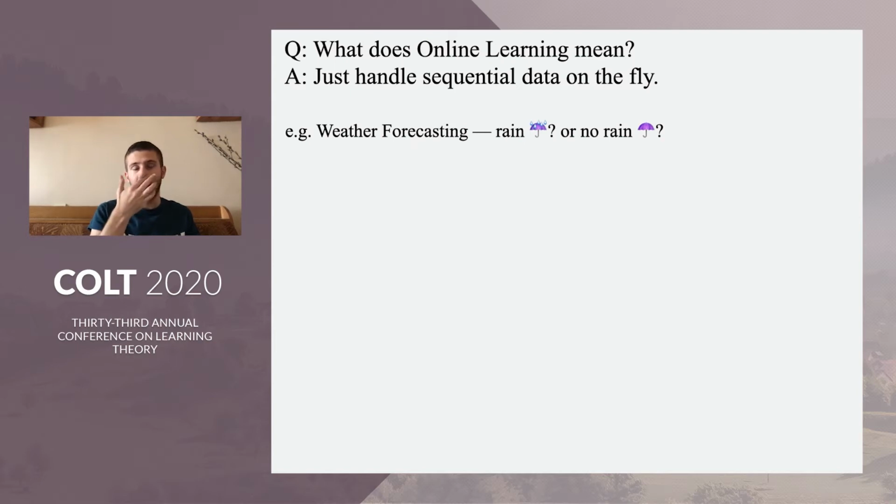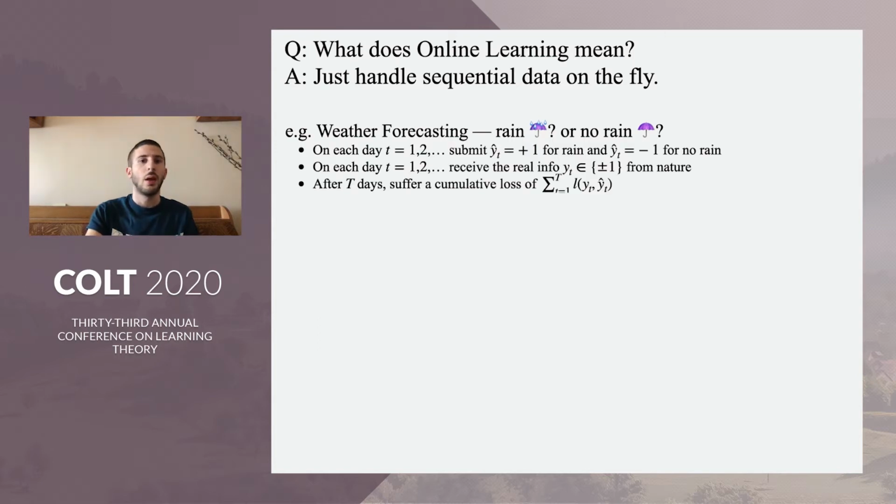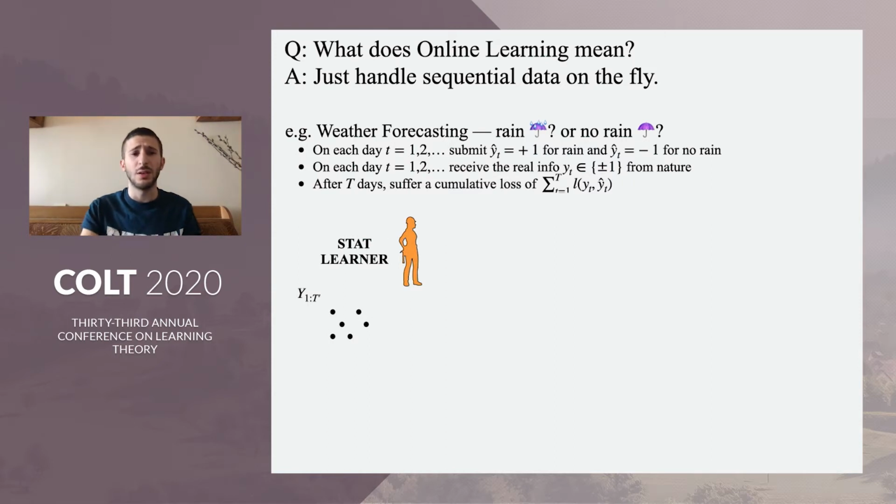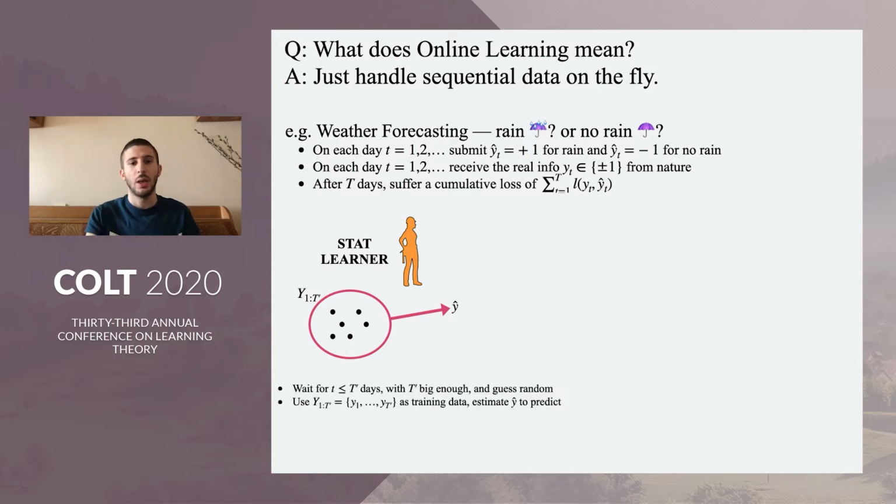We want to just say that it means handling everything on the fly, the data and the predictions on the fly. An example could be weather forecasting. For each day, we need to say rain or no rain. A statistical learner usually would just gather a bunch of data, assume that this data is representative of the future data, and get a hypothesis that they hope is going to do well enough on the future data. Usually, you need a distributional assumption in these cases, for example, the IID data assumption.